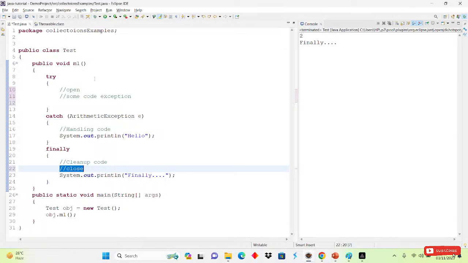Okay. So today's assignment is that you have to create a program on the caller method. Like the program I created now, where the exception occurs inside another method, and that method is creating the object, and the JVM will ask that method whether it is handling the exception or not. If that method is not handling it, it will go to the main method, meaning the caller method. Same like that you have to create a program, and after that you have to create one program on the finally block also. Okay, so that's it for today guys.